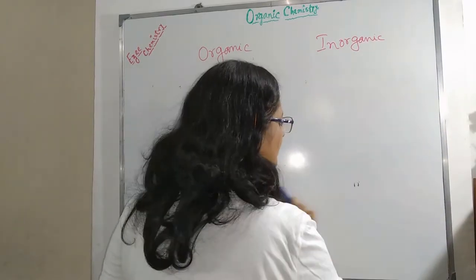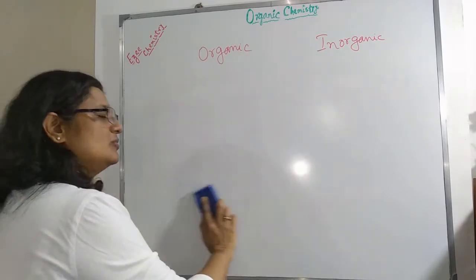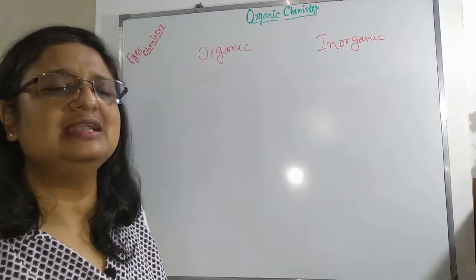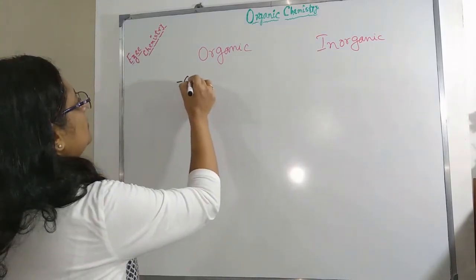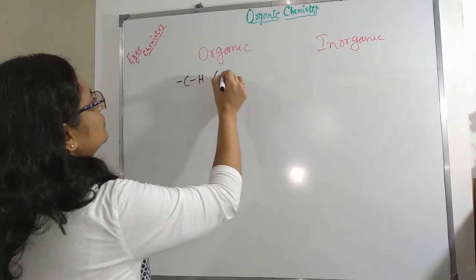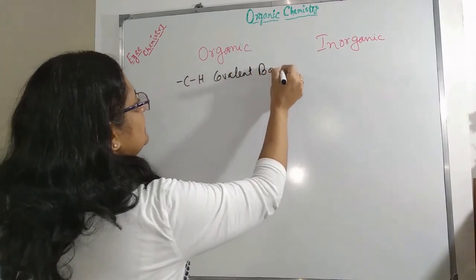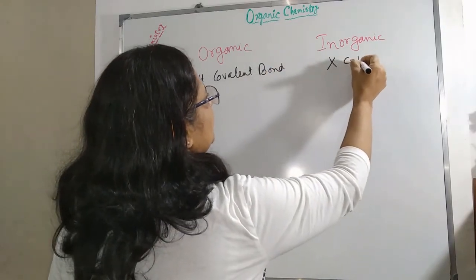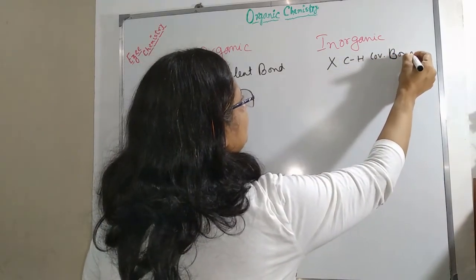When we learn more about organic chemistry and inorganic chemistry, we will slowly recognize which is an organic compound and which is an inorganic compound. So what was the first point? Carbon hydrogen covalent bond is present in organic compounds, and it is not present in inorganic compounds.